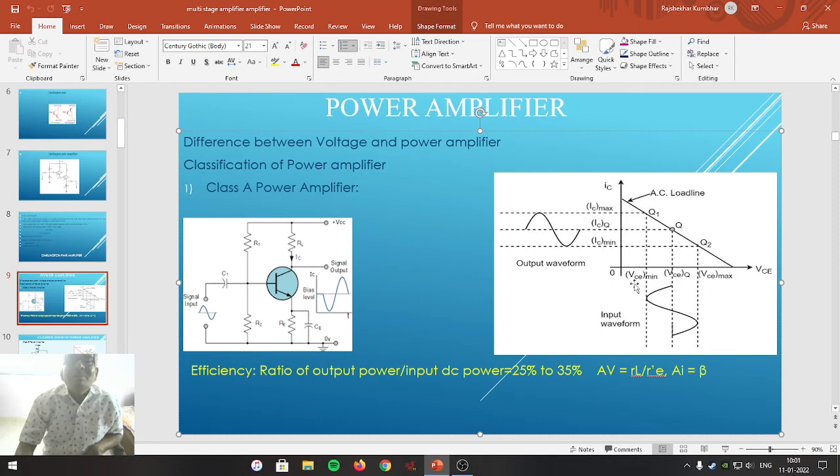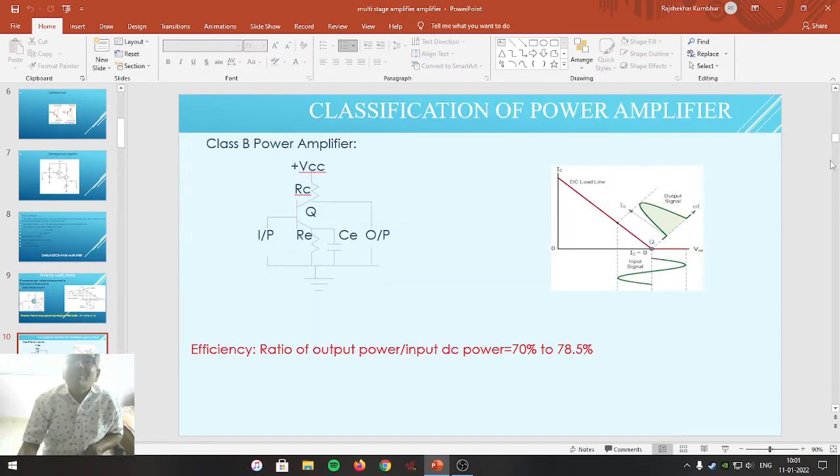Such a power amplifier we call a class A power amplifier. The efficiency of such a power amplifier is defined as the ratio of AC output power upon DC input power. The efficiency of this particular power amplifier is between 25% to 35%. Its voltage gain is given as RL upon r'e. Current gain is given as beta. So this is the class A power amplifier.